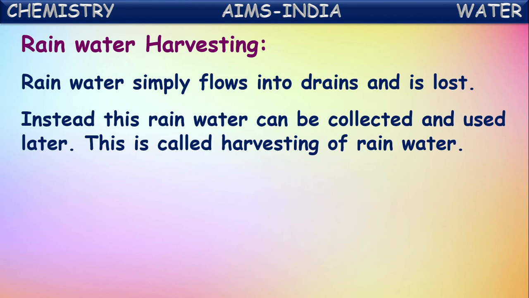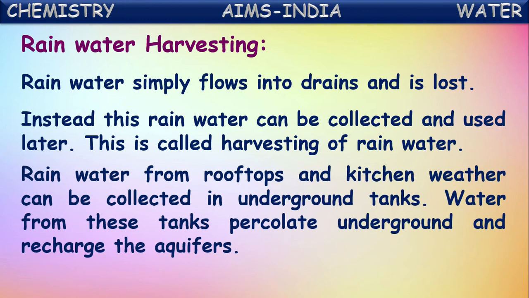instead, this rainwater can be collected and used later. This is called harvesting of rainwater. So instead of wasting or draining that water unnecessarily into the rivers, seas, and oceans, if we collect that rainwater and use it for later purposes, that is called rainwater harvesting. Rainwater from rooftops and kitchen wastewater can be collected in the groundwater tanks. The water from these tanks percolates underground and recharges the aquifer so that the water table increases.